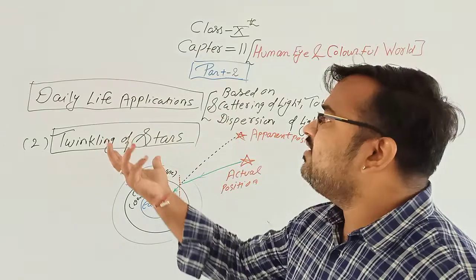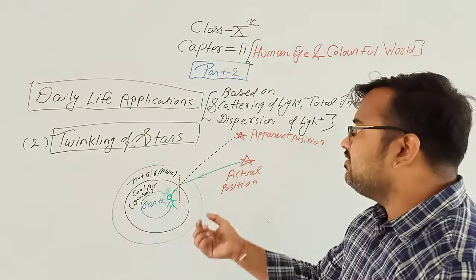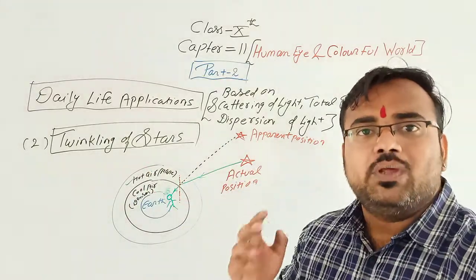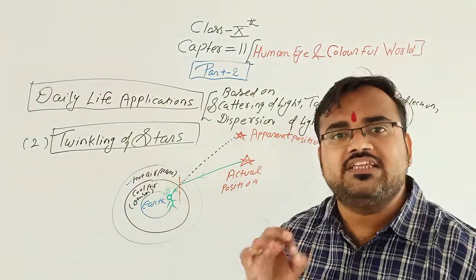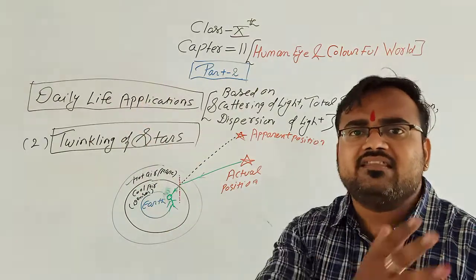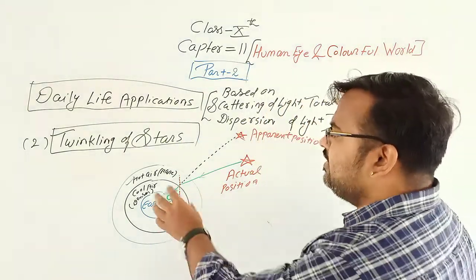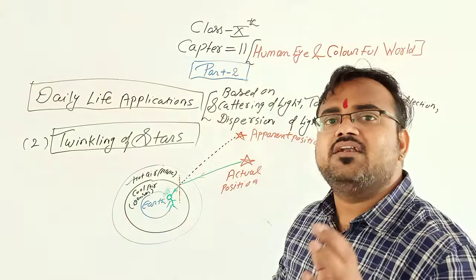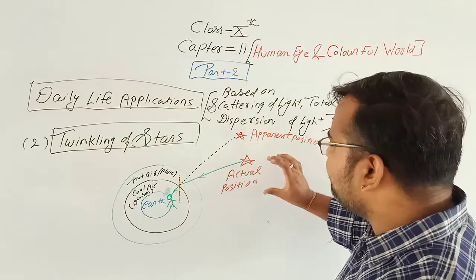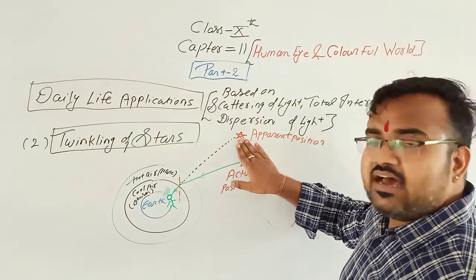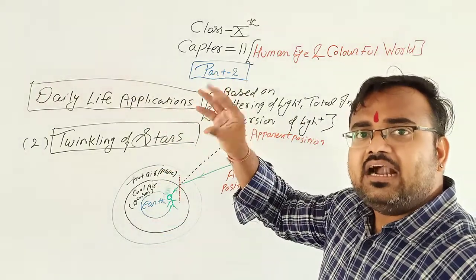Now, the main concept: why do the stars twinkle? The stars twinkle because the atmosphere of Earth is not rigid. It continuously moves. The air continuously moves. It is not rigid. It is continuously changing. Clear? So when it changes, sometimes we can see the star here, and sometimes we can see the star here. Sometimes here and sometimes here. In this way, the stars appear to twinkle.